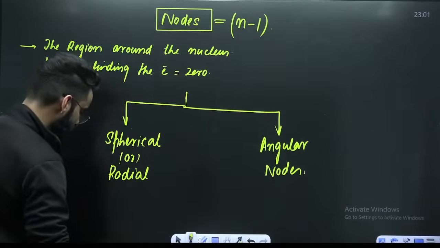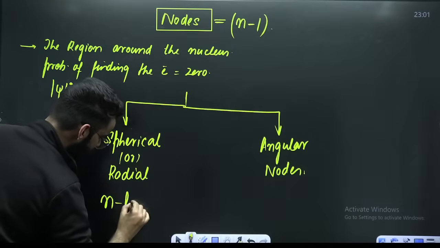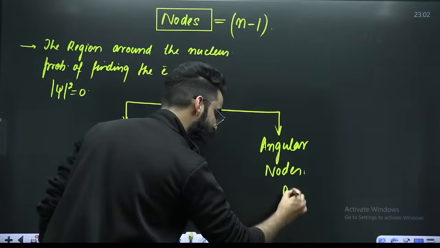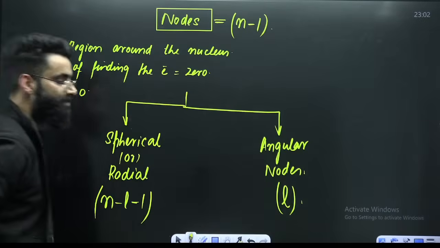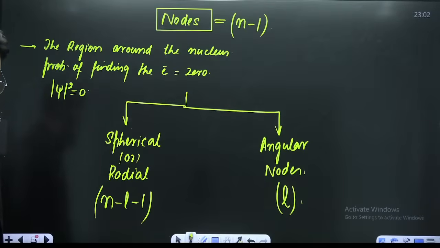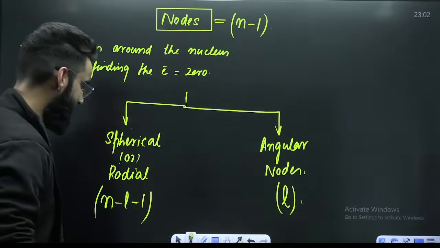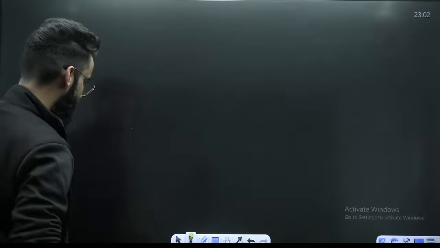How do you calculate spherical nodes? By the formula n minus L minus 1. Angular nodes are calculated with the help of L. L is the azimuthal quantum number, right? Perfect. Now I'll show you the exact picture of how these orbitals look like, right?